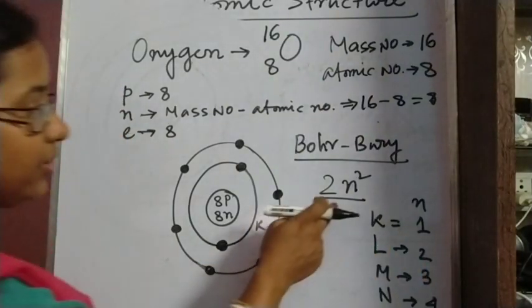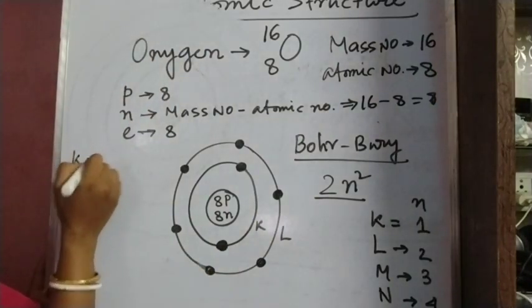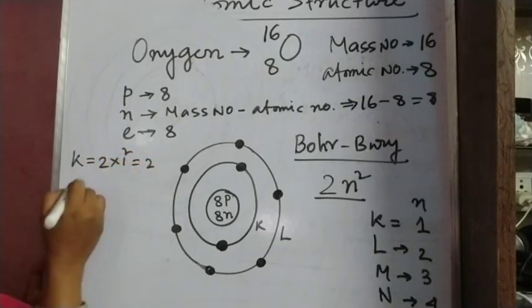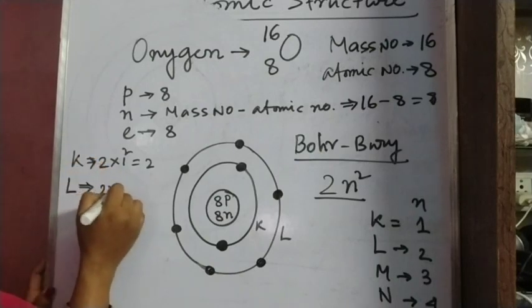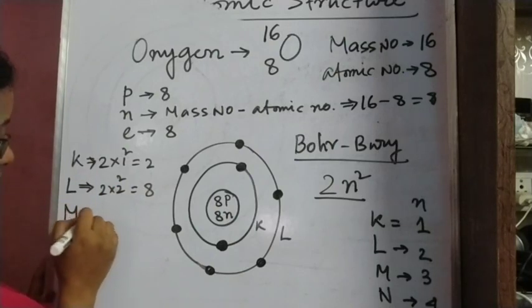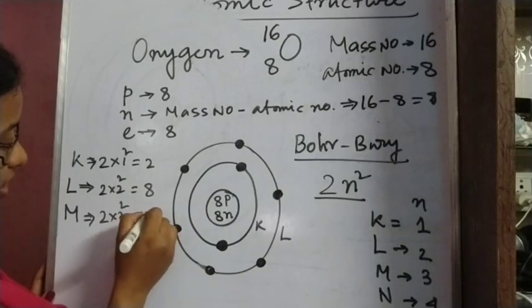Now from this we can calculate the maximum number of electrons that can reside in each shell. For the K shell, this will be 2 into 1 square, that means 2. For the L shell, this will be 2 into 2 square, this is 8. For M, this is 2 into 3 square, that means 18.